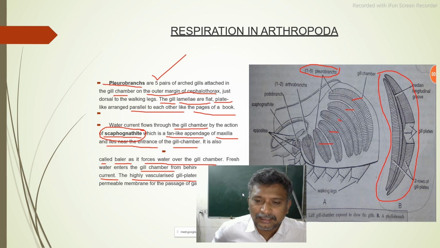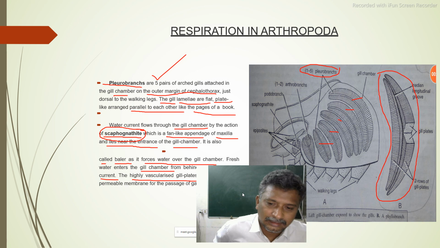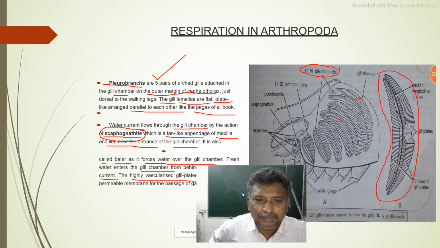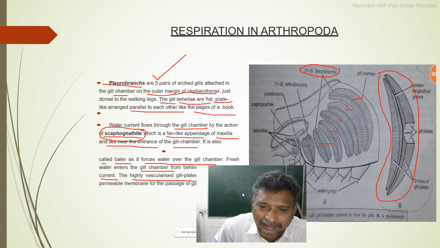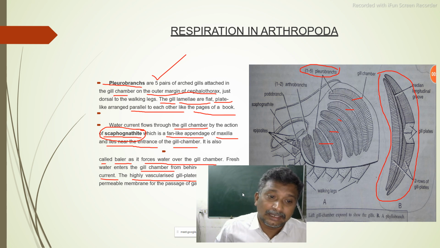It is a fan-like appendage of the maxilla and lies very near the entrance of the gill chamber. It is also called a baler, as it forces water over the gills. That is the important work done by the scaphognatite.